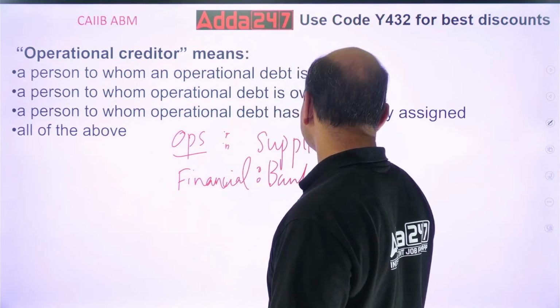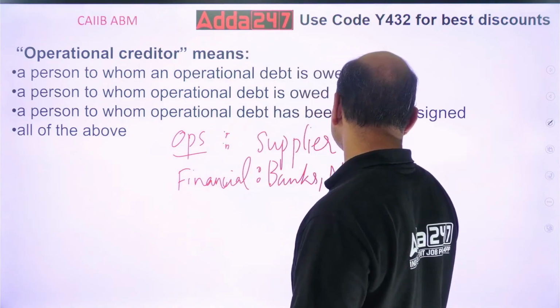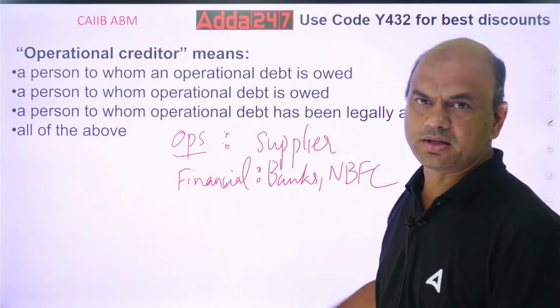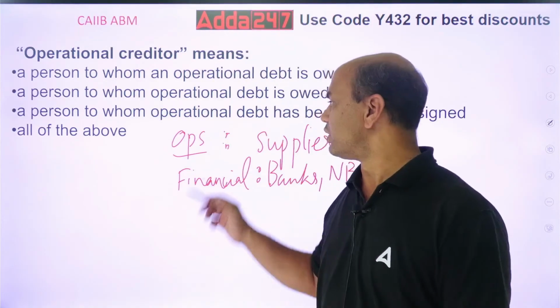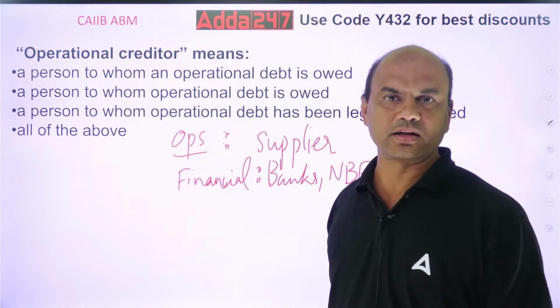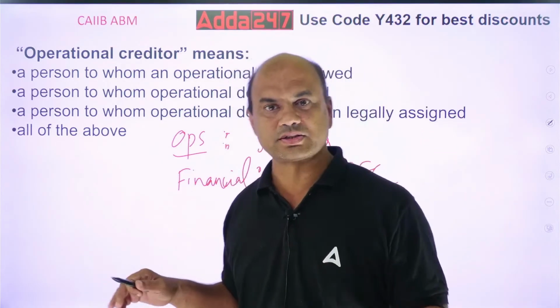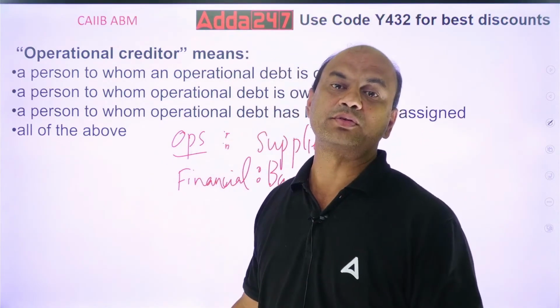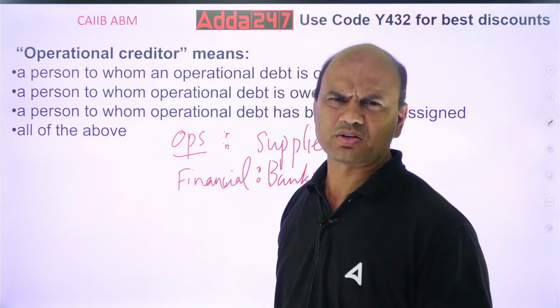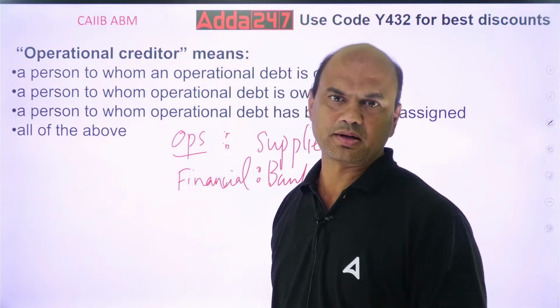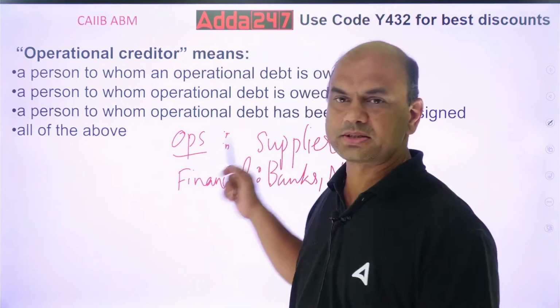And NBFCs, I'll write it. Okay, NBFCs. So who give the finance only? Okay, so operational creditor and financial creditor. Financial creditor will give only finance. It won't look into the operations. Operational creditor means he or she will supply the material. So that is known as operational creditor.